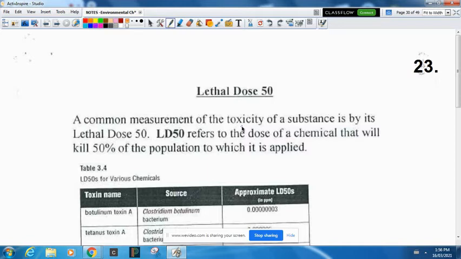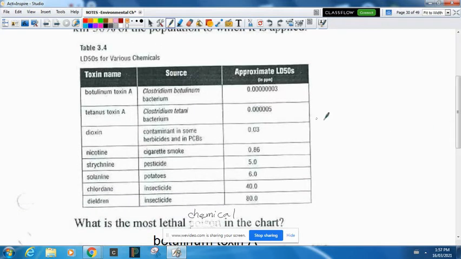And then how do we measure this toxicity? Well, one way of measuring it is lethal dose 50 or LD50. Lethal dose 50 is the amount of chemical it takes to kill half the population to which it's applied. Okay, so like here in this chart, we can see all these numbers, right? For botulinum toxin A, with the source being the bacteria Clostridium botulinum, at 0.000000003 parts per million in your bloodstream, that would kill you.